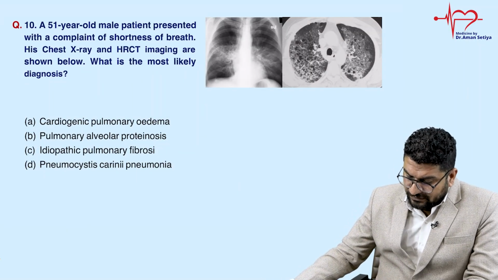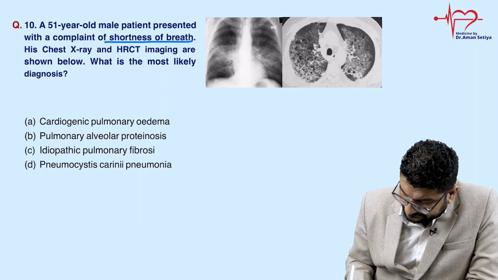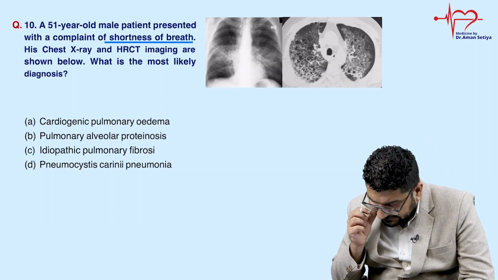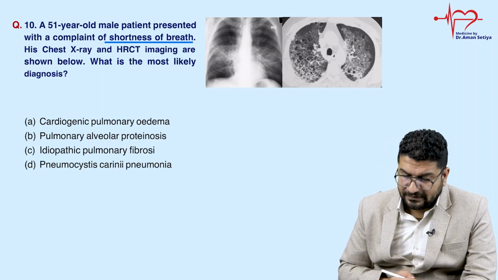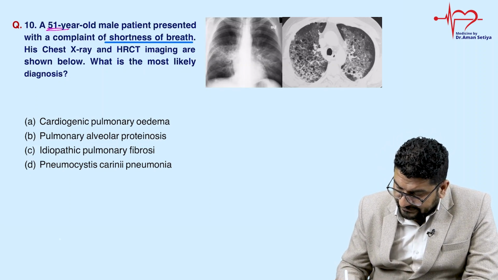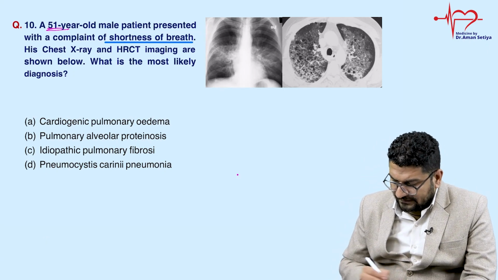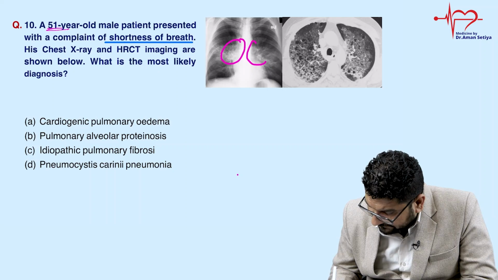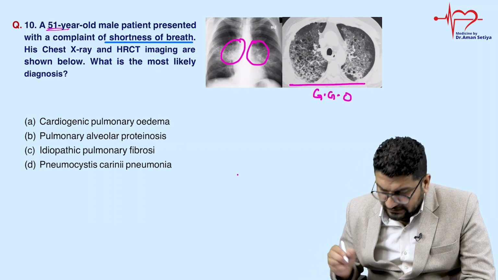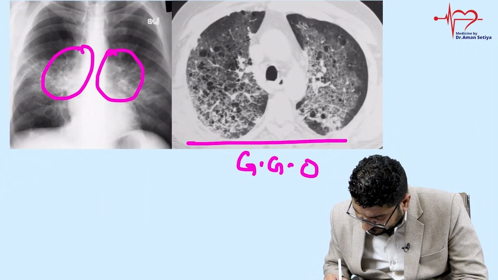Okay, 51-year-old male presenting with a complaint of shortness of breath. X-ray and HRCT images are shown below. What is the most likely diagnosis? So in X-ray, what you can notice, age is 51, so based on this, you need to make a diagnosis. Now I can see some hilar lymphadenopathy here, and here I can see some GGO. GGO means ground glass opacity. So what else can I notice? I can notice some small thin walled cysts.